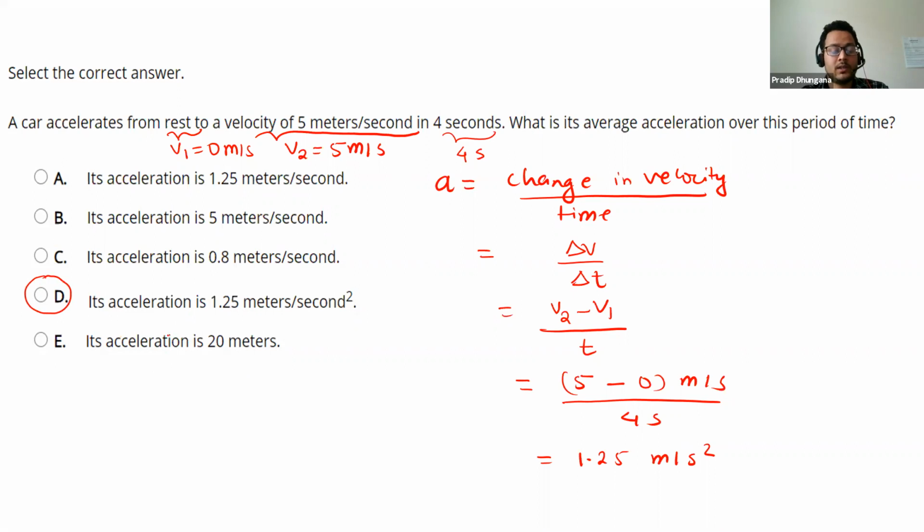Let me show you how we can eliminate all other choices as well, just by looking at the unit. In this one the value is correct, but the unit is the unit of velocity or speed. That unit is incorrect, and this unit is incorrect. So the only correct unit for acceleration is in option D, meters per second squared. In that way, we can solve this problem. Now let's go to the next problem.